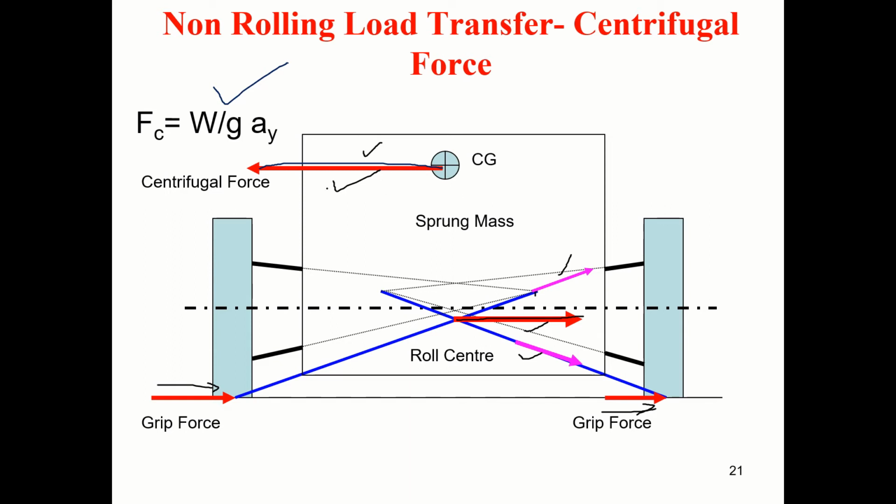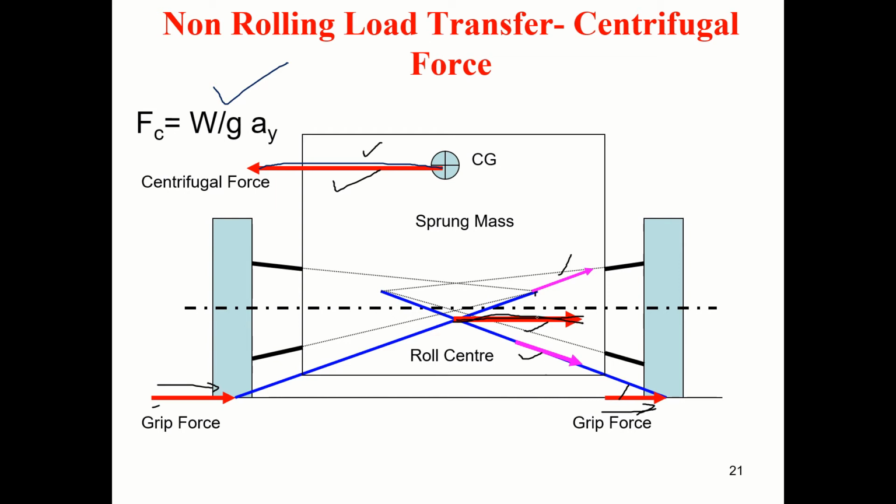This is not causing any rolling effect. This is nothing but the sum of these two forces. This is what we call non-rolling load transfer, due to centrifugal force. Basically, what I'm trying to say is, you add this force and this force and draw this.